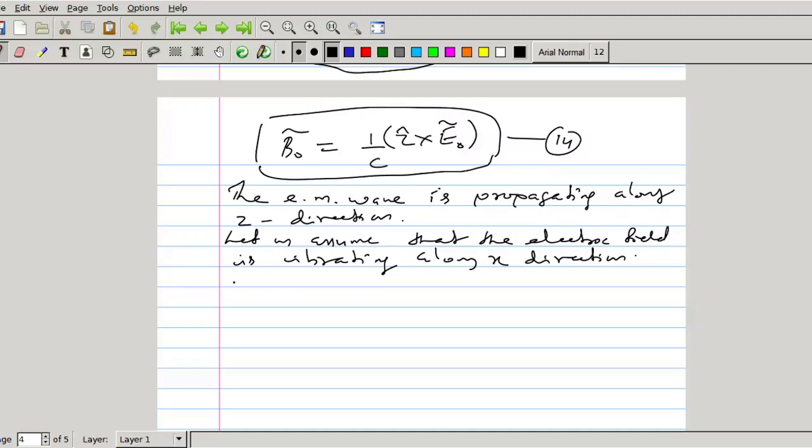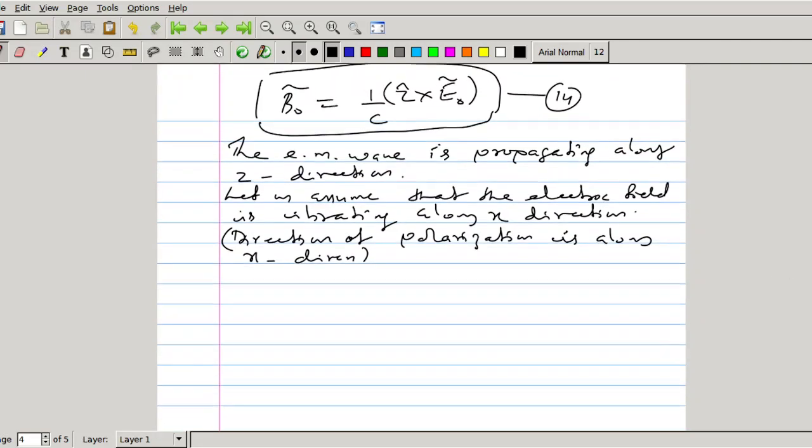The direction of vibration of electric field is called the direction of polarization. That means the direction of polarization is along x direction. We have assumed the polarization direction along x direction.